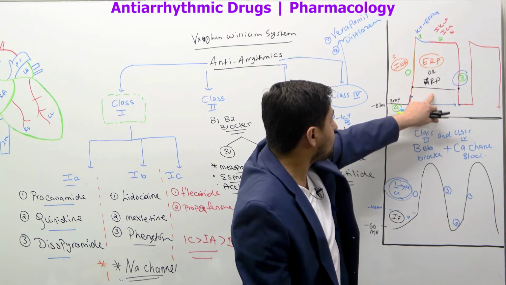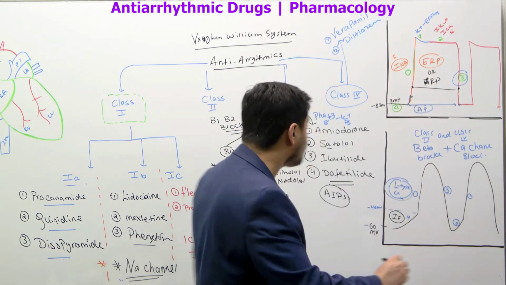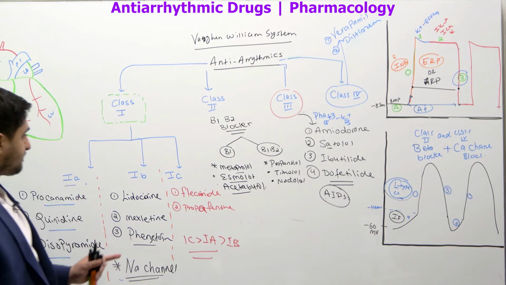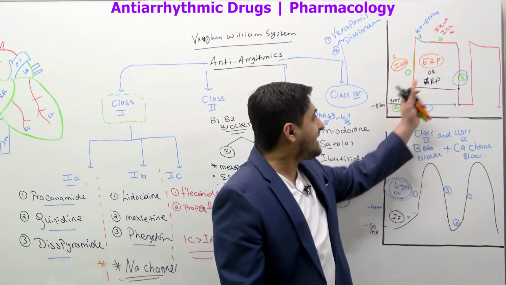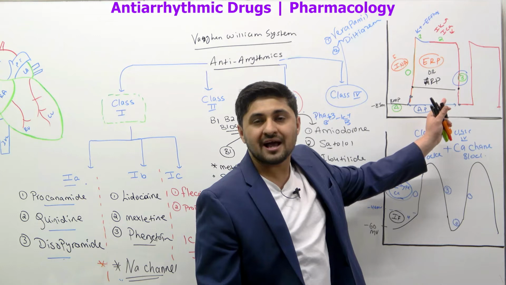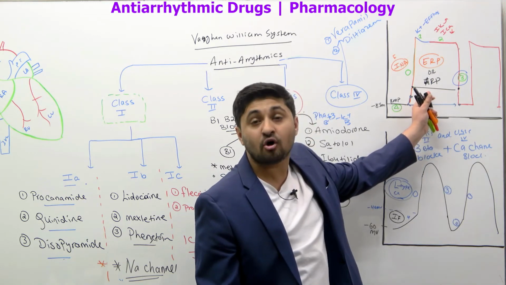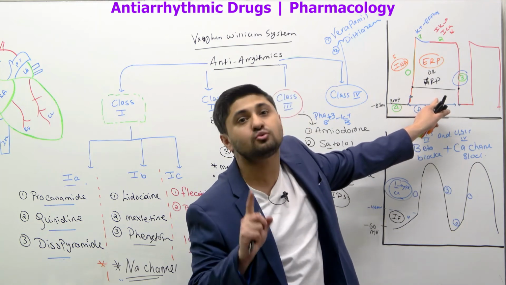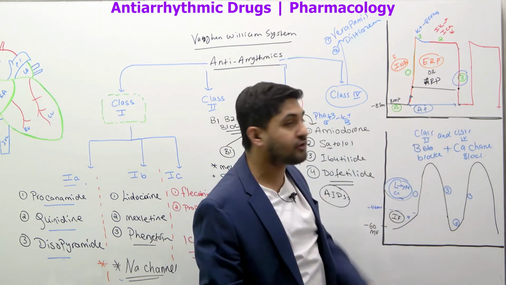You need to know the definitions of these, because when we give antiarrhythmic drugs like 1A or 1C, they can actually change the action potential and the absolute refractory period, or they can decrease it. So because of this, make sure you are familiar with this term. That's why I'm going over this.